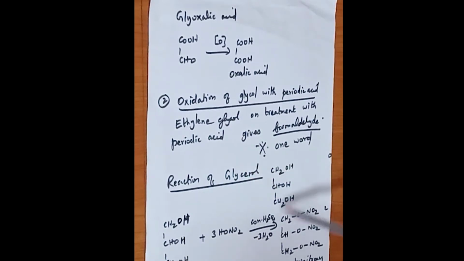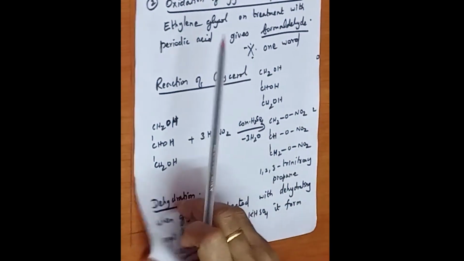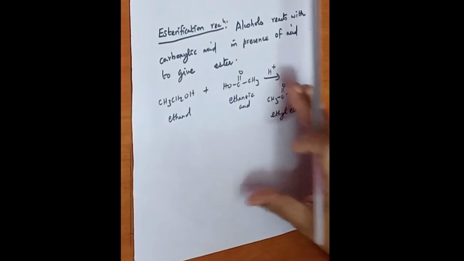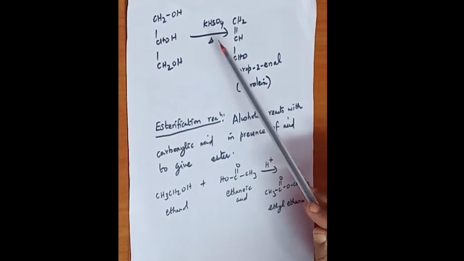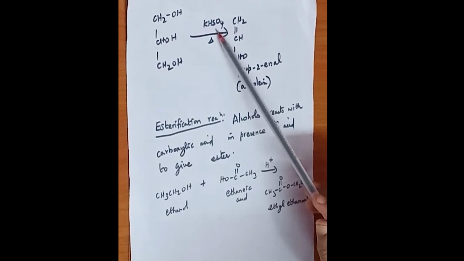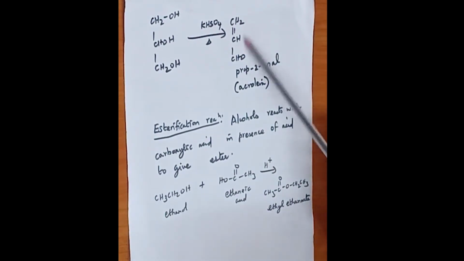Reaction of glycerol. Glycerol on treatment with nitric acid in the presence of concentrated sulfuric acid forms 1,2,3-trinitroxypropane. When glycerol is heated with a dehydrating agent like concentrated sulfuric acid or potassium hydrogen sulfate, it forms acrolein. These are all important 2 mark questions. What happens when glycerol is heated with potassium hydrogen sulfate? The product is prop-2-enal, which is called acrolein.